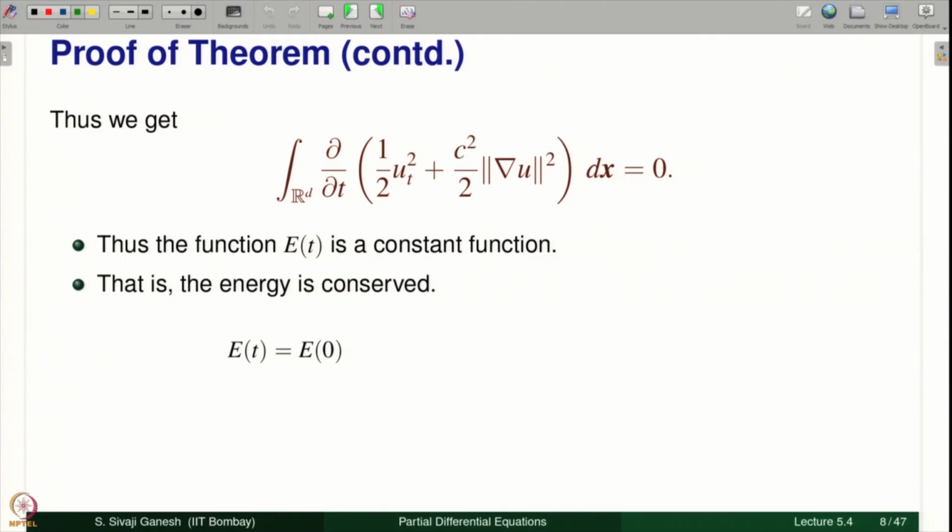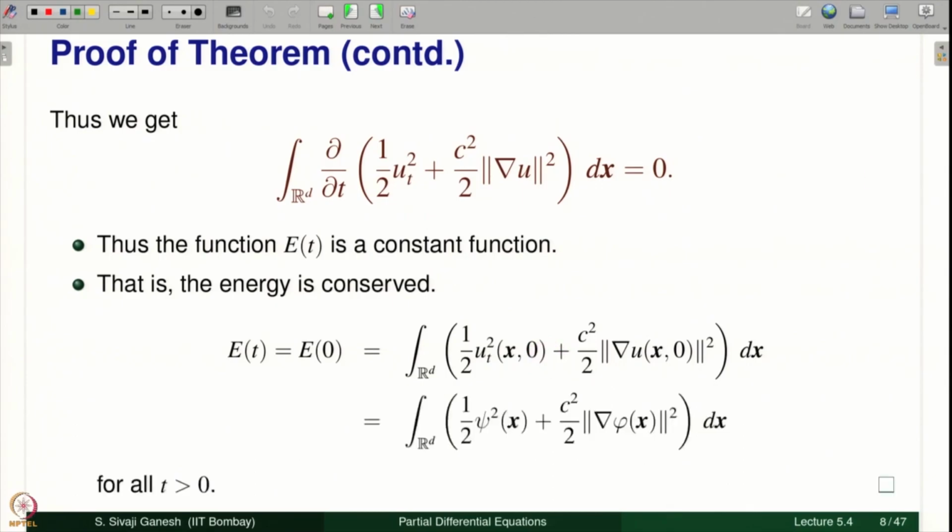So, E(t) equal to E(0), but what is E(0)? It is this expression. I have to put t equal to 0 in the definition of E(t), but I know what these are, that is u_t is psi and u(x,0) is phi(x), therefore grad u will be grad phi. So, therefore, the energy for all positive times is actually equal to the energy when t equal to 0, which is given by the Cauchy data.